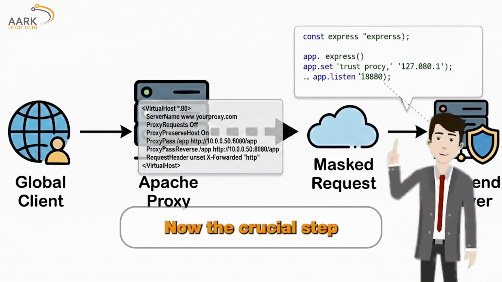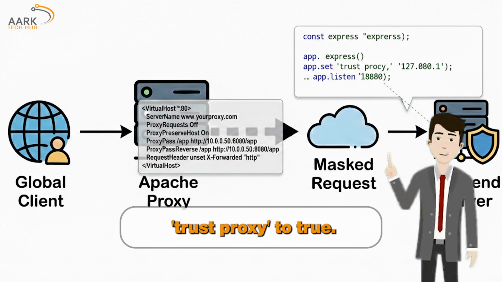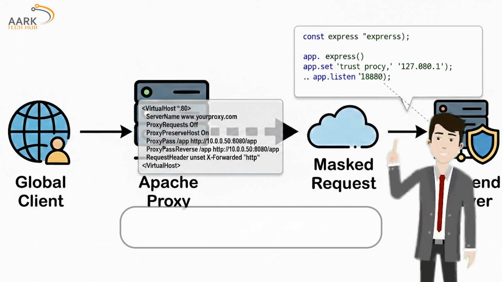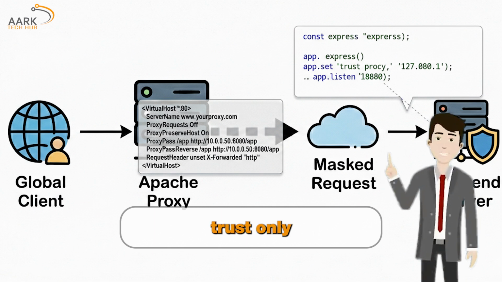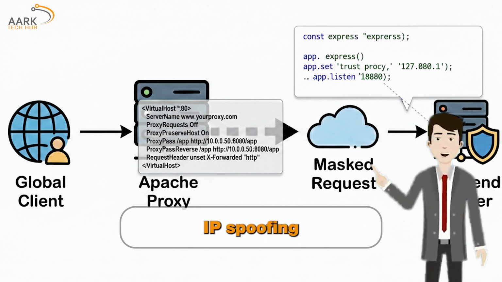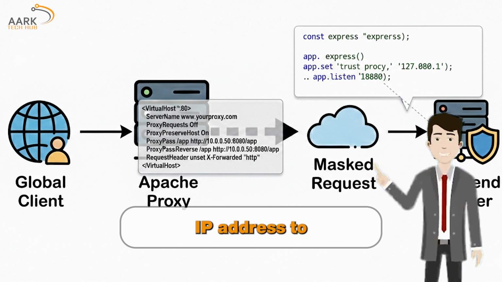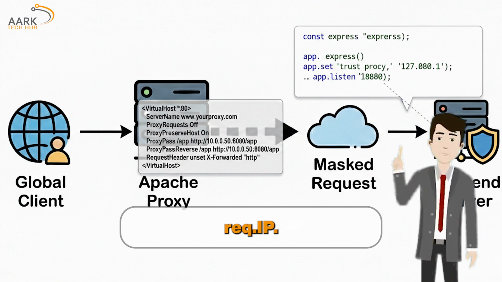Now, the crucial step. Don't just set trust proxy to true. That's a security flaw. Use the AARK Standard. Explicitly trust only 127.0.0.1. This prevents IP spoofing while restoring your client's real IP address to request.ip.